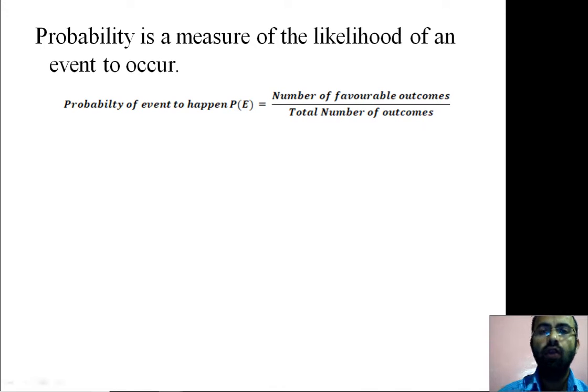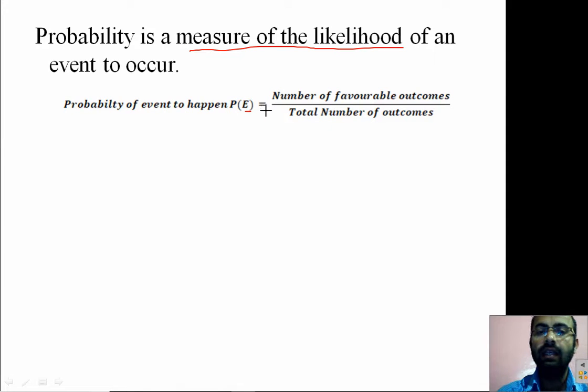To measure the likelihood of an event, we are given a formula: the probability of an event to happen, that is P(E). Here P(E) is the probability of an event, where E represents an event.